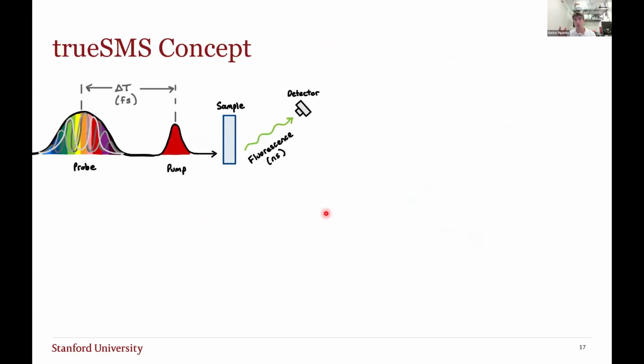As a further complication, we use the Fourier transform spectroscopy method that I mentioned. So not only are we pumping a sample and then probing it, our probe encodes different frequencies in it. And then when we take the Fourier transform of that signal, of the fluorescence, we recover that excited state spectrum.